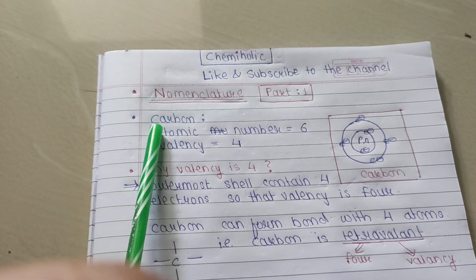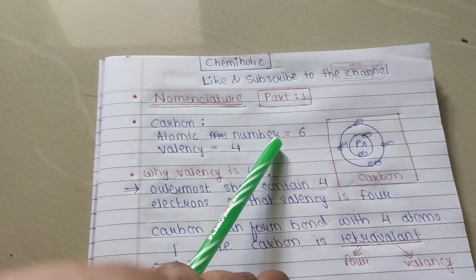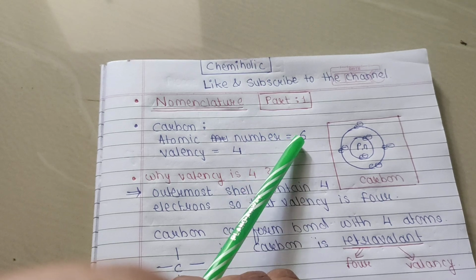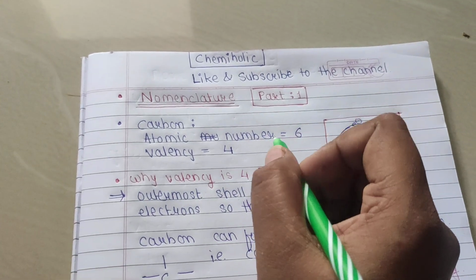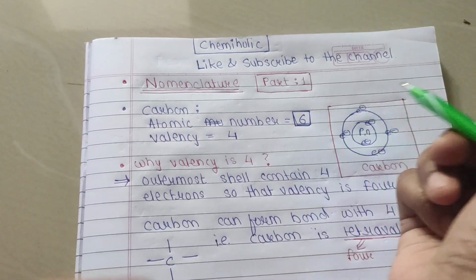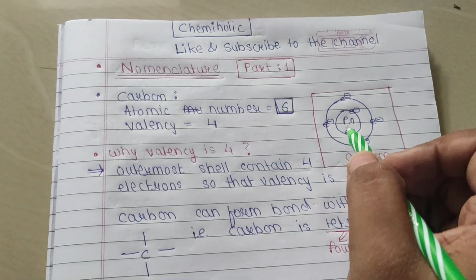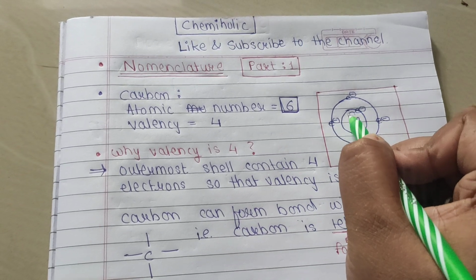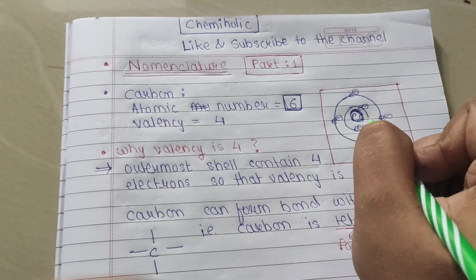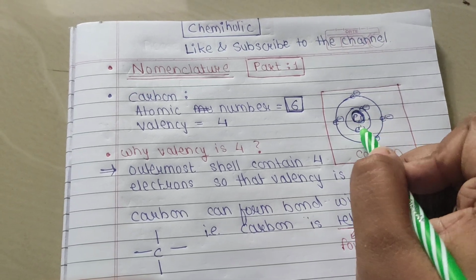So, first we must know the atomic number of carbon. What is the atomic number of carbon? The atomic number of carbon is 6. Okay, so how are they placed? This is the nucleus. It is the first shell. The first shell contains 2 electrons.